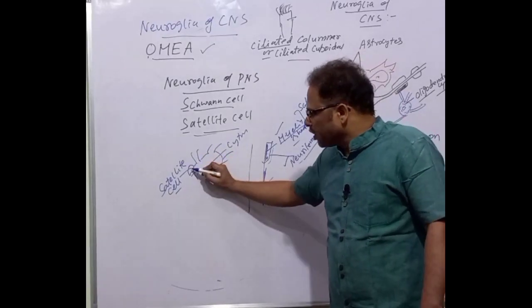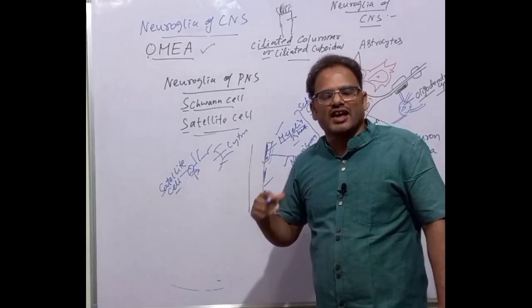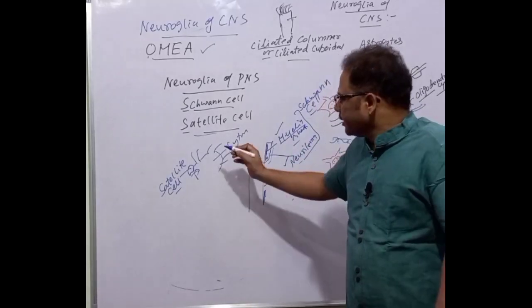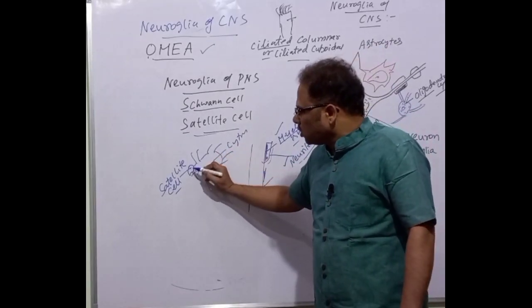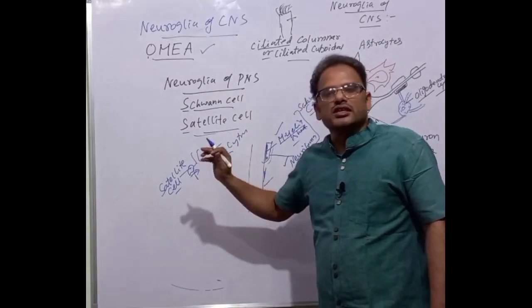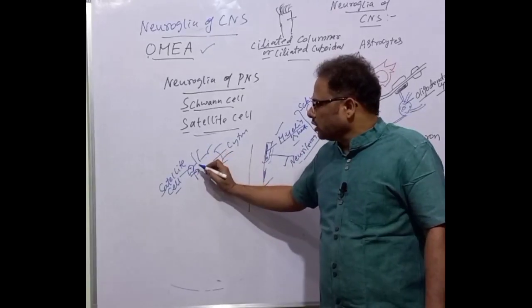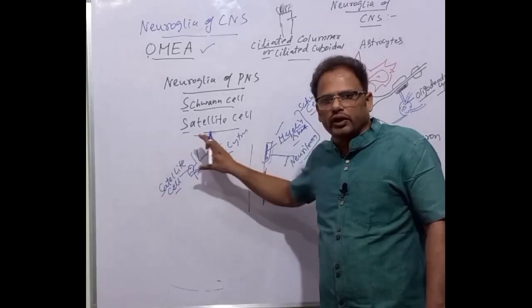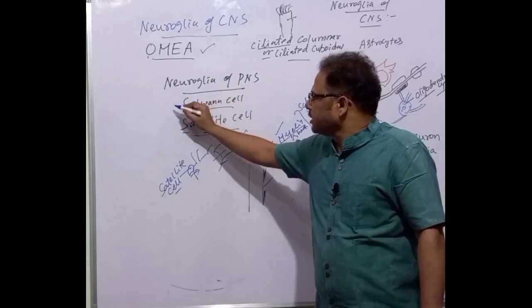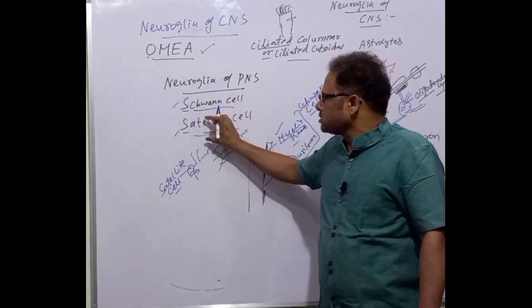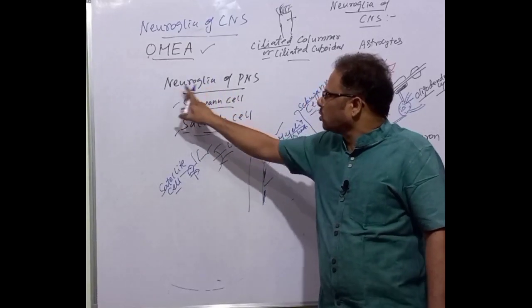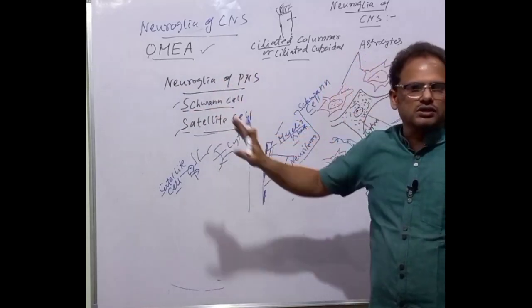It is called satellite because it is supporting in nature. That's why the satellite cell is present around the cyton, and not only supports but also supplies the essential particles to the cyton. In this way, the satellite cell supports the cyton. These two, Schwann cell and satellite cell, form the neuroglia of the peripheral nervous system.